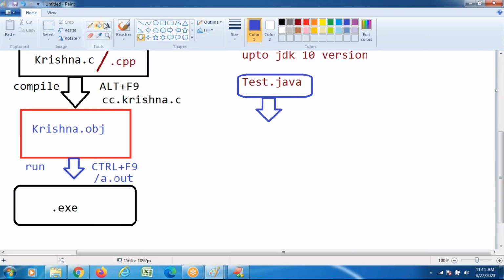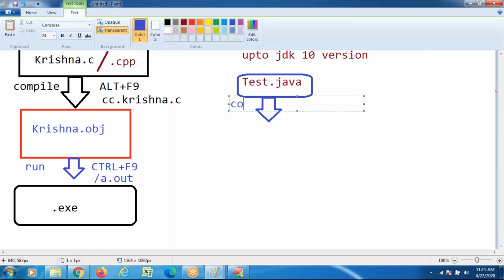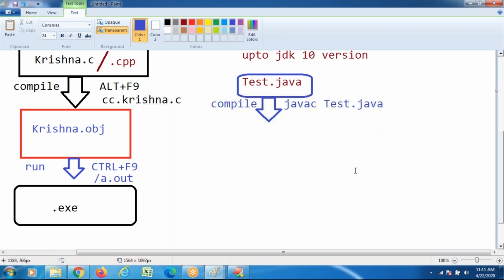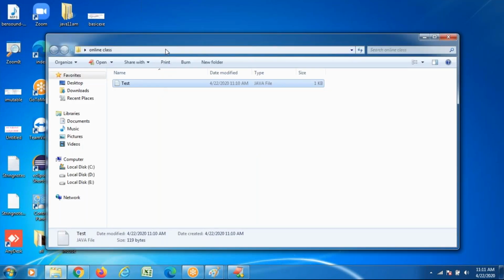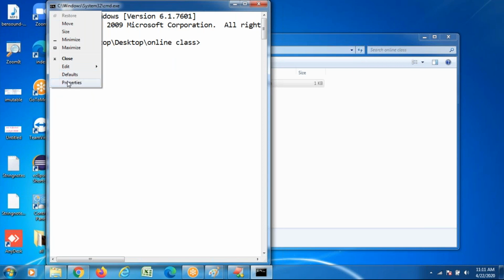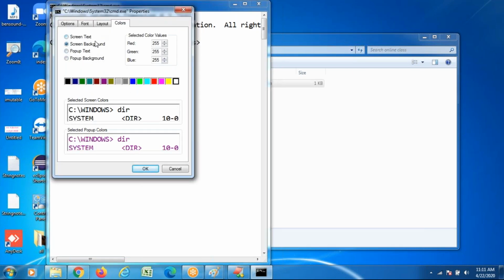How to compile the program? Compilation is recommended. To compile this program, type one command: javac Test.java. Observe once. Still, under our folder, only one file is there. Go to this folder and type cmd for the command prompt.